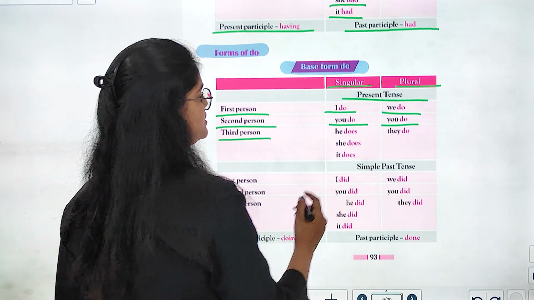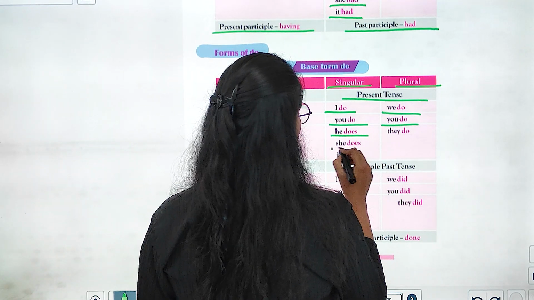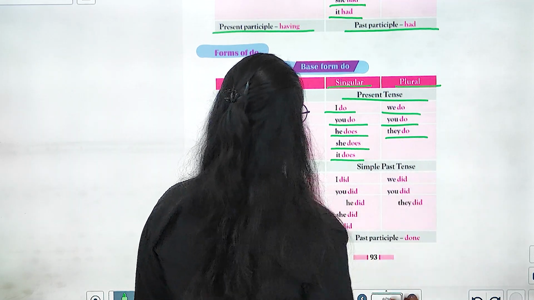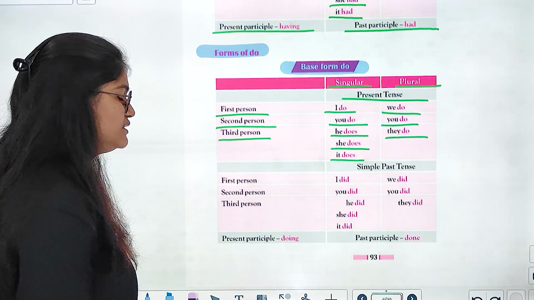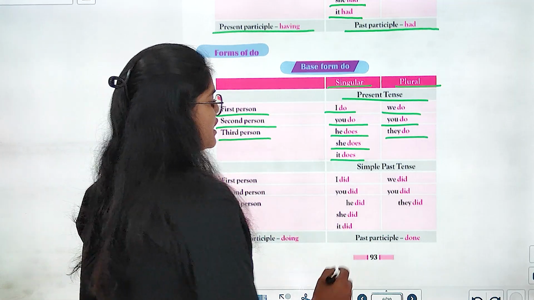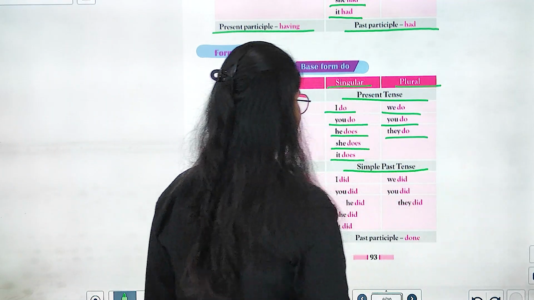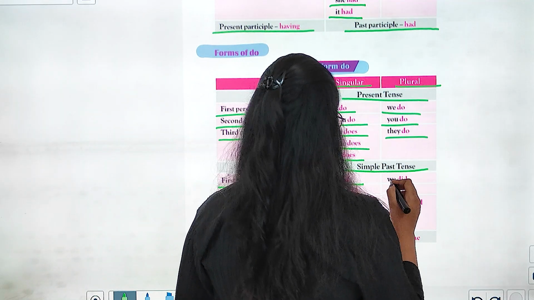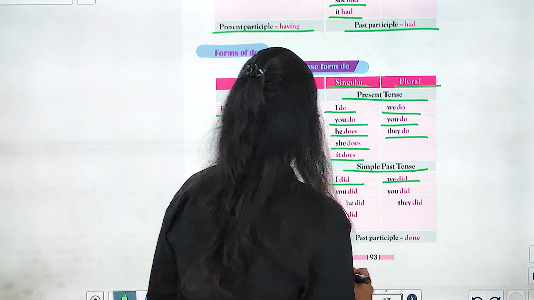Third person, he does, she does, it does. And in plural it is they do. Right? Moving up to the simple past tense. The first person, I did, we did.